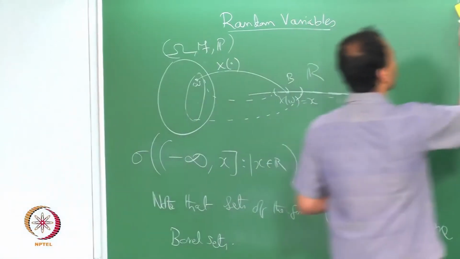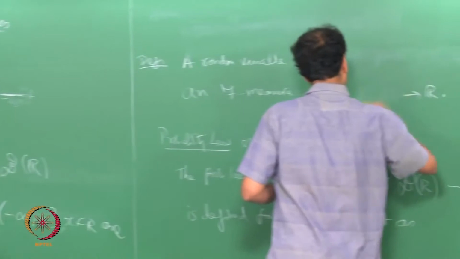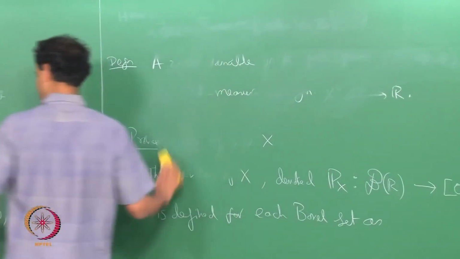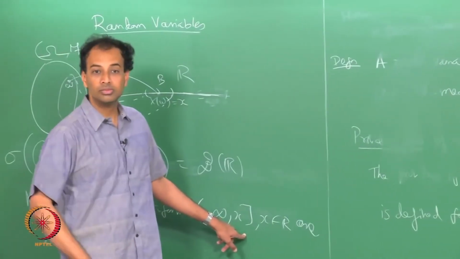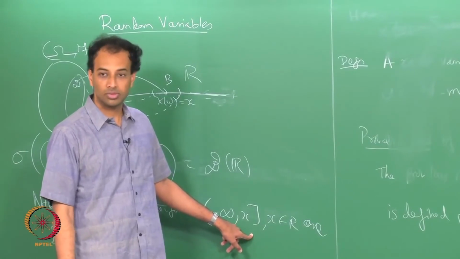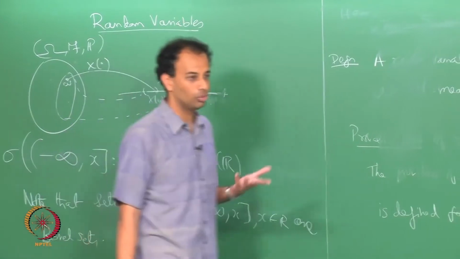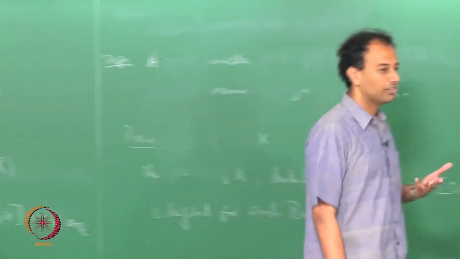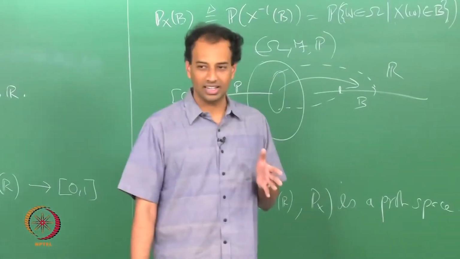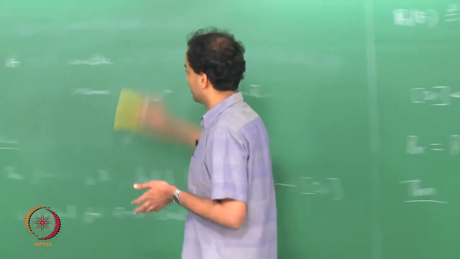Thus, P_X is well defined on sets of this form. Why? Because they are the generating class of the Borel sigma algebra, and you know P_X is defined on all Borel sets. So, it must obviously be defined on the generating class, which is (-∞, x].